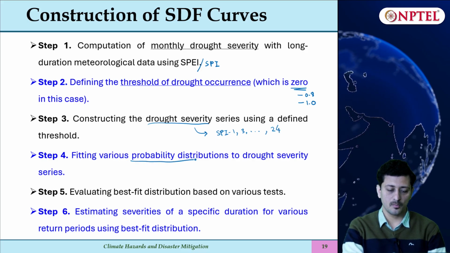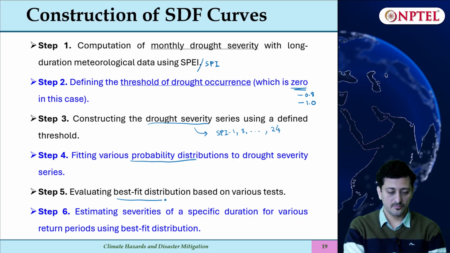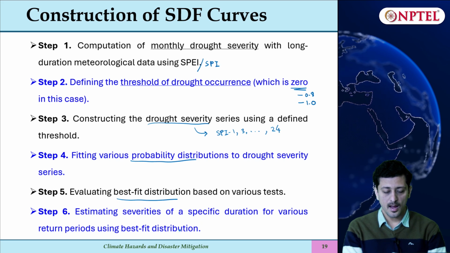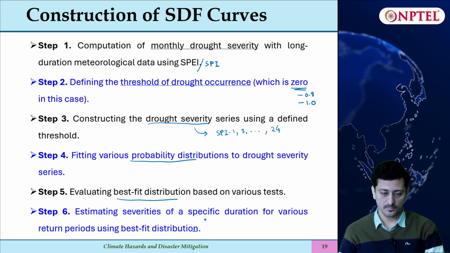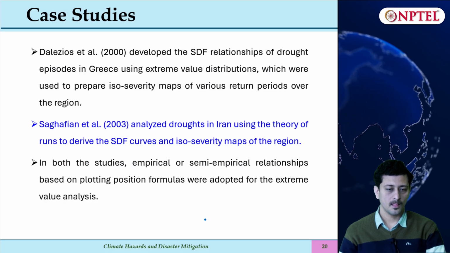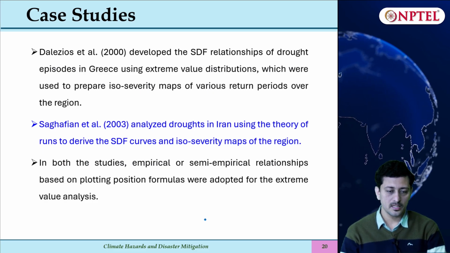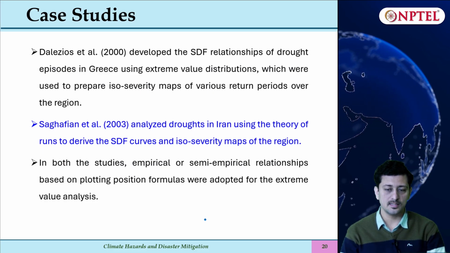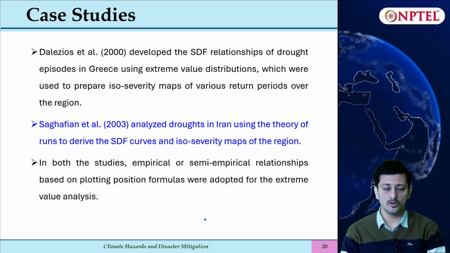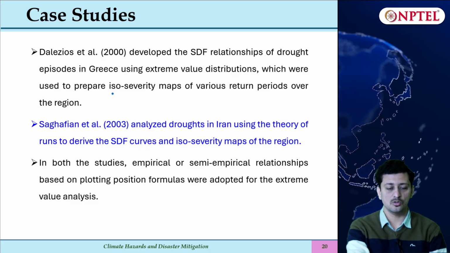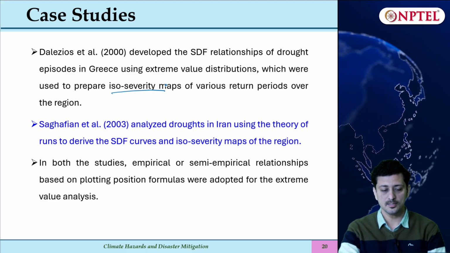Then you can fit various probability distributions. The best fit distribution can be found out, and then we can plot different return periods to see how things would behave. Some studies have shown SDF relationships in Greece using extreme value distribution, where they prepared ISO severity maps for different return periods.